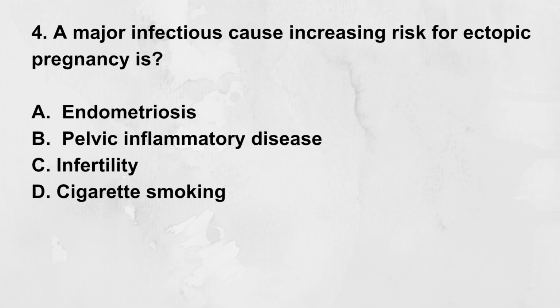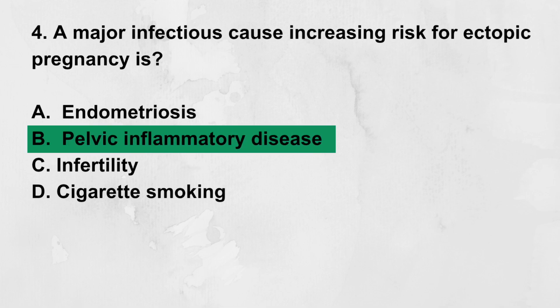A major infectious cause increasing risk for ectopic pregnancy is: A. Endometriosis. B. Pelvic inflammatory disease. C. Infertility. D. Cigarette smoking. Correct answer: B. Pelvic inflammatory disease. Pelvic inflammatory disease, especially from Chlamydia trachomatis, is a significant infectious cause that leads to tubal damage, increasing ectopic pregnancy risk.